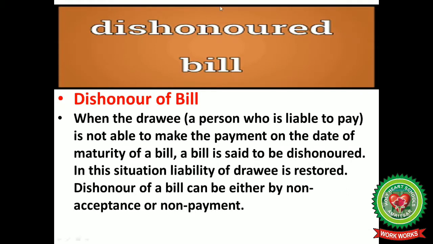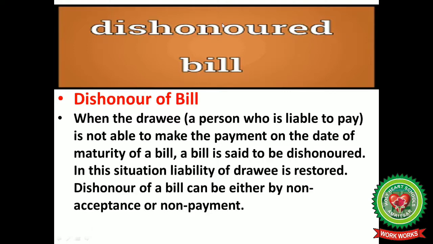First of all, we will discuss a dishonored bill. When the drawee, that is a person who is liable to pay, is not able to make the payment on the date of maturity, the bill is said to be dishonored. In this situation, the liability of the drawee is restored.